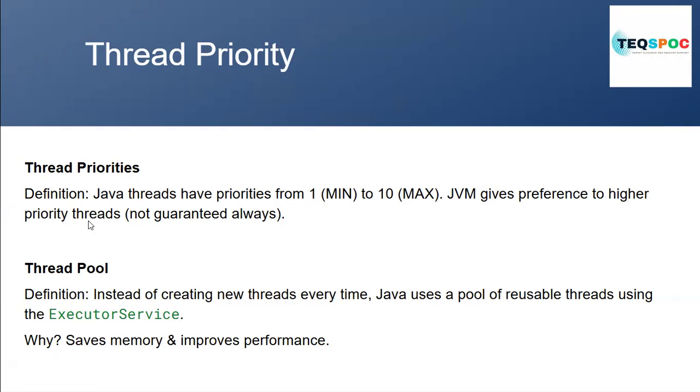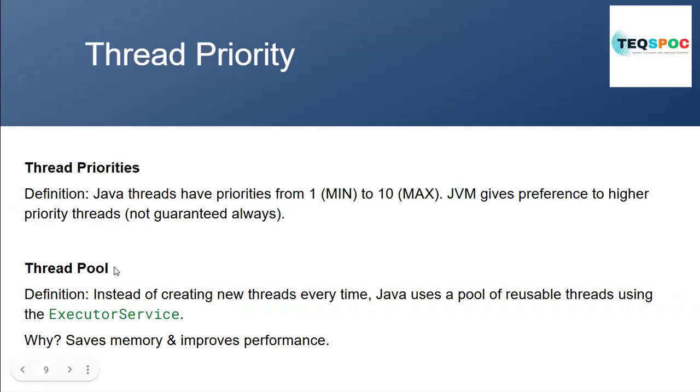The minimum thread priority is 1, the maximum is 10, and the normal priority is 5. However, we can set the thread priority. How? We have a setPriority method, and also a getPriority method.